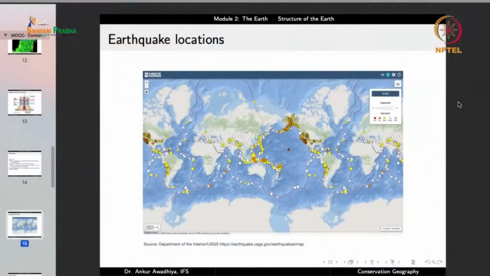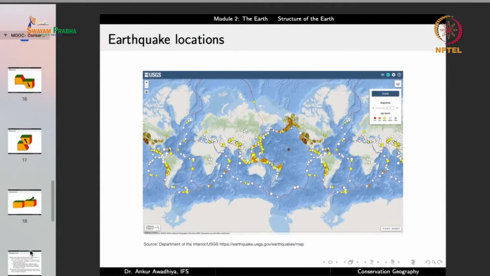There are certain other locations where the earthquake intensity is lower. The third thing that we can see from this map is that the points that have earthquakes are connected to each other. So we can draw a line like this. There is something in these locations that is resulting in a large number of earthquakes, and typically a large number of large intensity earthquakes. Now this is another indirect source of evidence that we have, because if we have earthquakes at only these locations, what is so special about these locations that can tell us about what is there inside the earth?